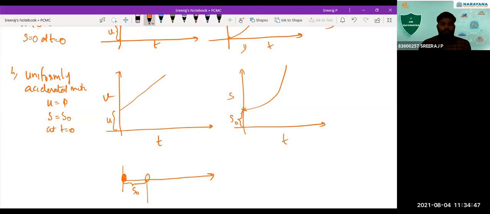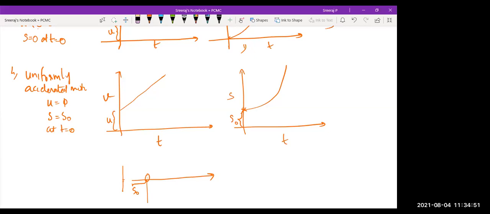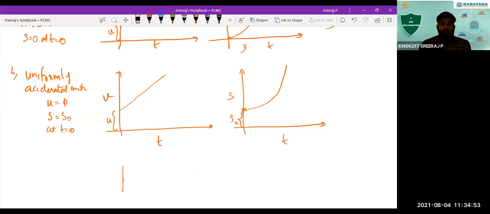Is that clear? Here the final position is 0, sir. It's not the final position 0. Initially, when you are considering the difference, see the first case, the second case, the third case and the fourth case. In the third case, suppose the car started from the origin only. Fine, initial velocity, whatever it may be, it started from the origin only.